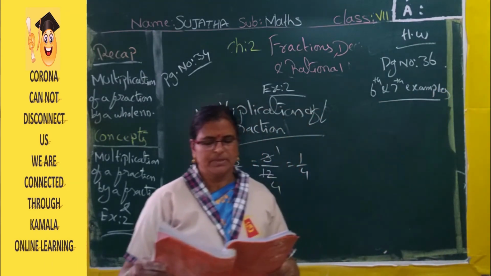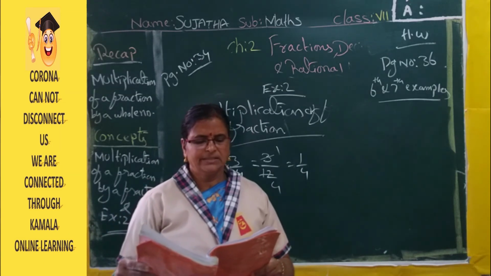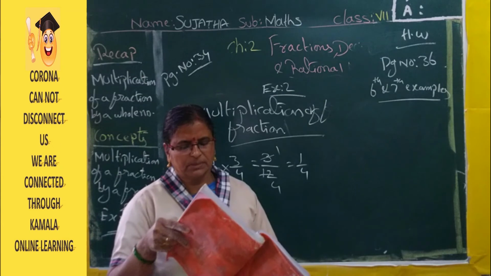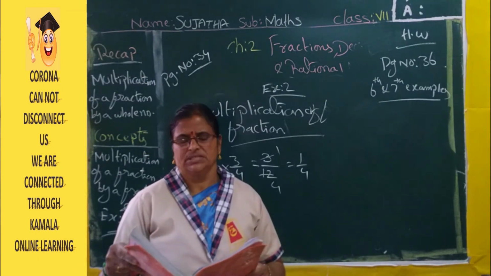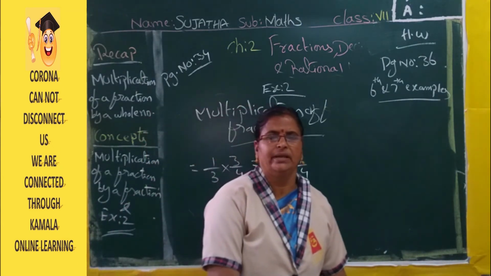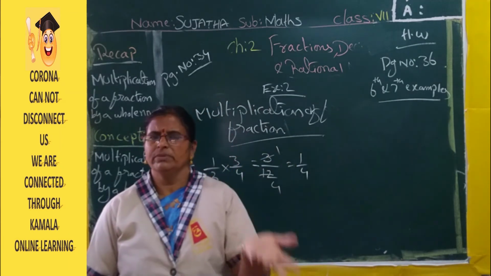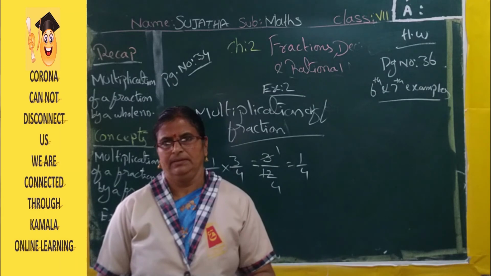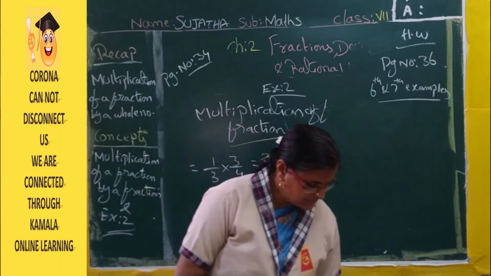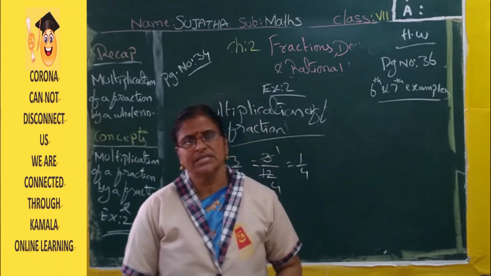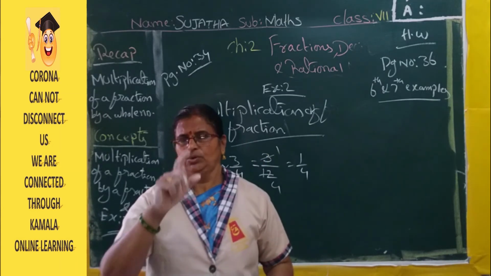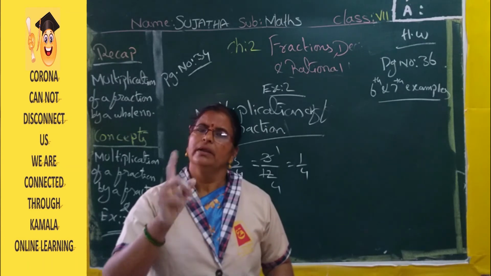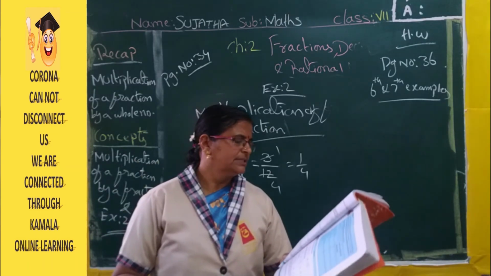See, in the 6th example, what is there? Narendra read 1 by 4th of a short novel in 1 hour. What part of the book will be read in 2.5 hours? In 1 hour, 1 by 4th part he read, so in 2.5 hours, how much part will he read? You have to multiply. That is 2.5 hours into 1 by 4th. 2.5 means 2 1 by 2, a mixed fraction. Change into improper fraction into 1 by 4. Then you will get the answer.